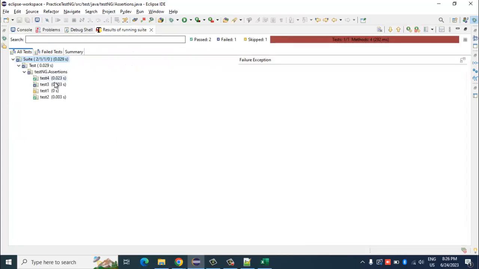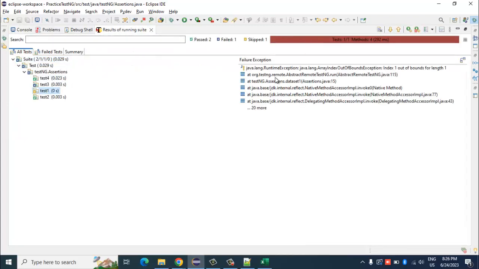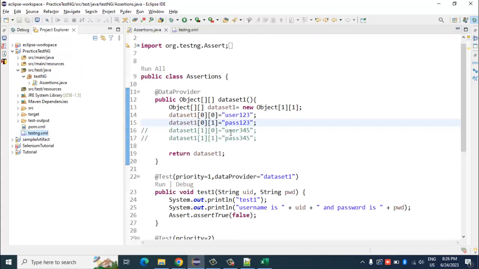if you go to the result and see this particular thing, it says Java runtime exception, array out of bound exception, index 1 out of bound for length 1. Okay. So let me comment this first. Let's see.